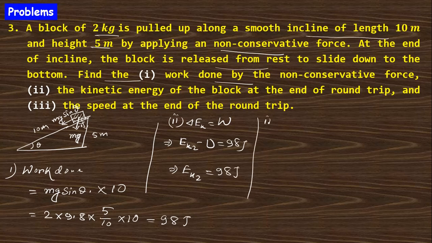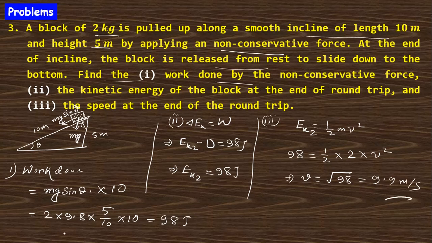Next, the speed at the end of the round trip. This kinetic energy can be written as half m v square. So this is 98, half m, m is 2 kg, and v square. So you can say v equals root over 98, which gives you 9.9 meter per second. Clear? This is the answer of this question. I think it is clear about the work energy theorem.